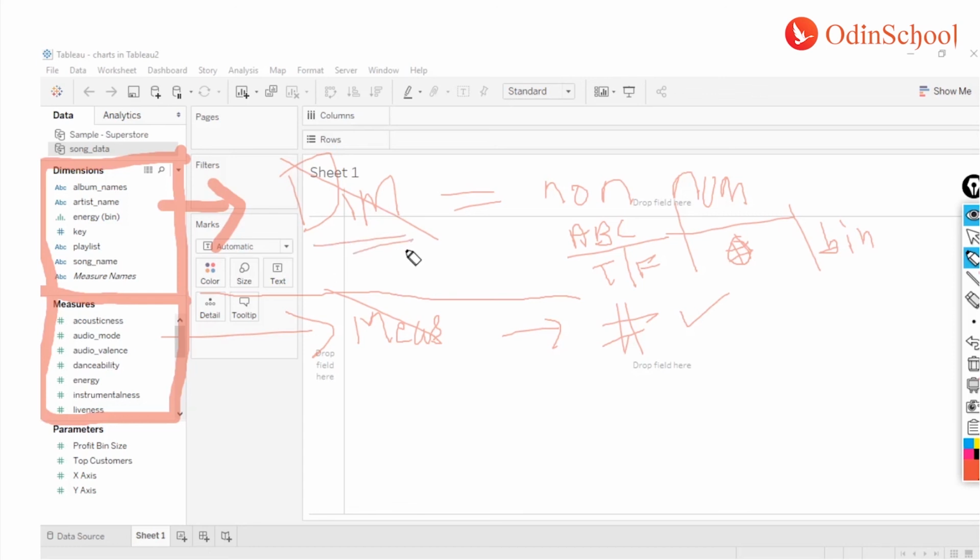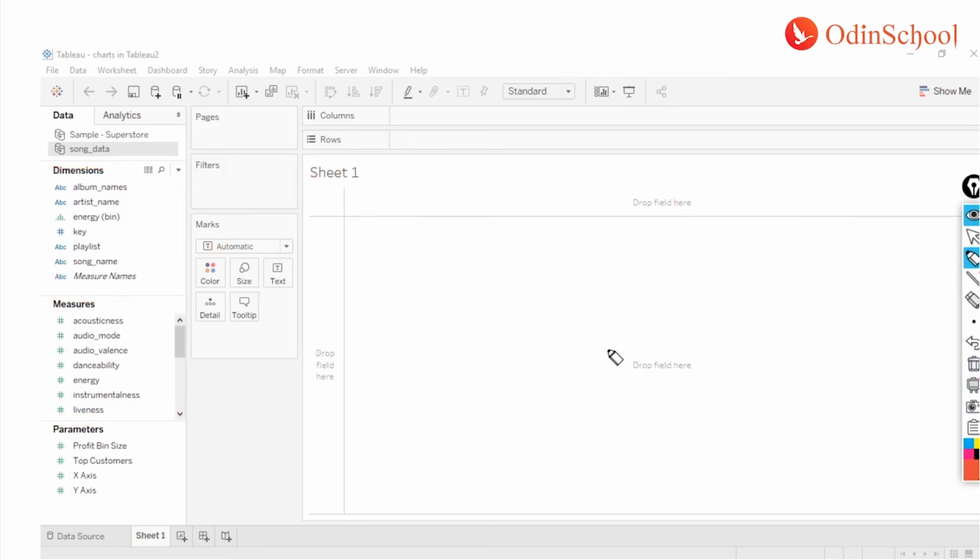This is going to be a very important thing when you decide which kind of chart you have to select when you are creating any visualization. For now, I'm going to ignore this shelf, and I'm going to ignore this filter shelf. We have dedicated sessions for that. So the next one is your marks shelf. Now, what is a marks shelf?